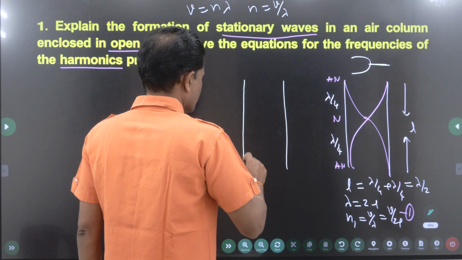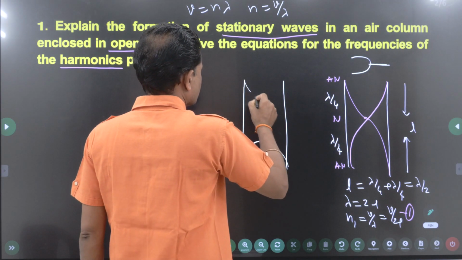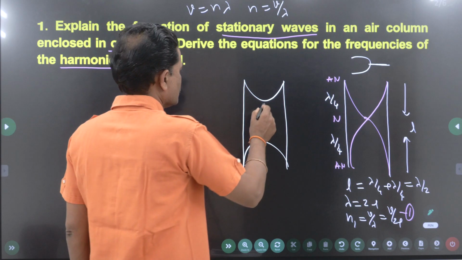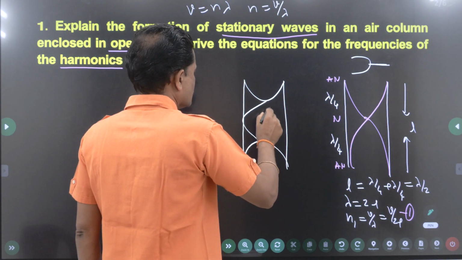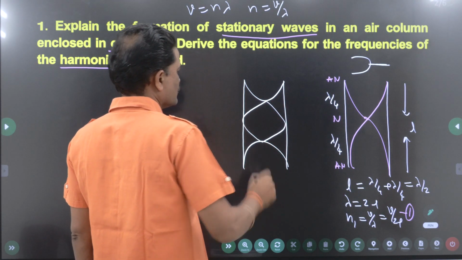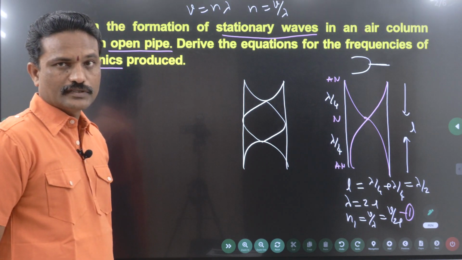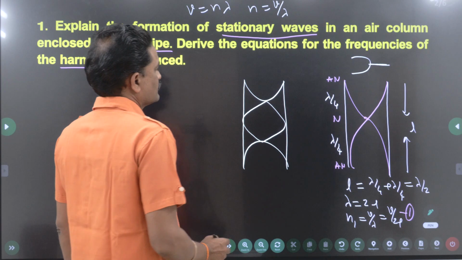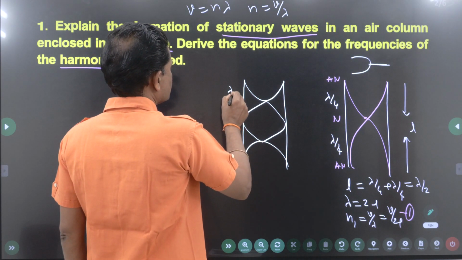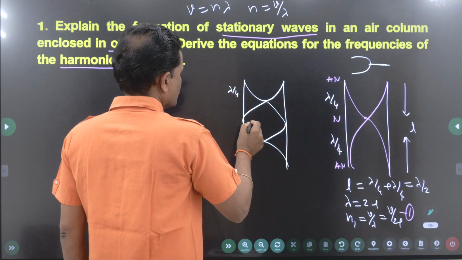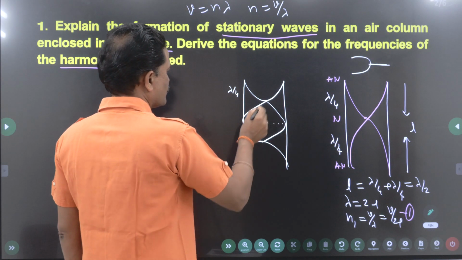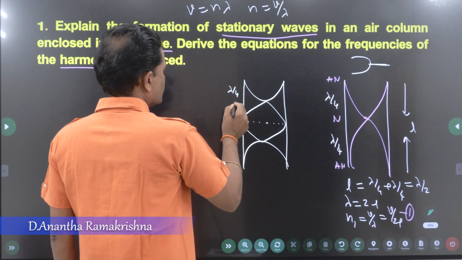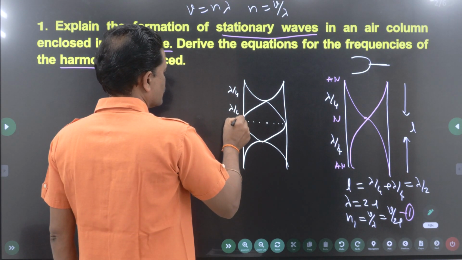So these are the antinodes. So the possibility is like this. Is this clear? So this is the second mode of vibration. Now from here to here, this is lambda by 4. From here to here, this is node and this is antinode. So, one more lambda by 4.